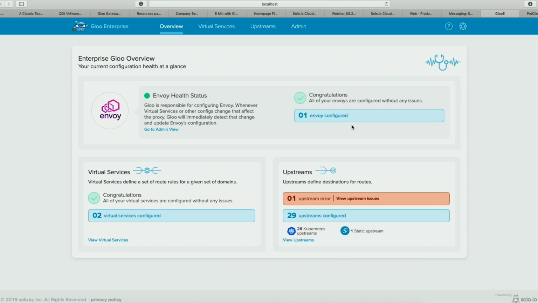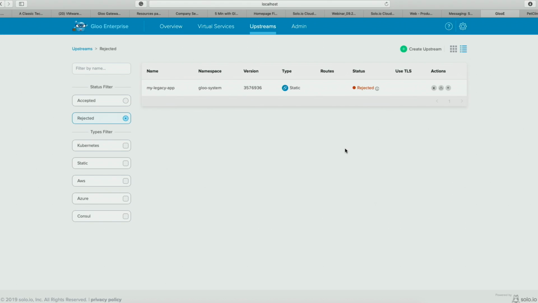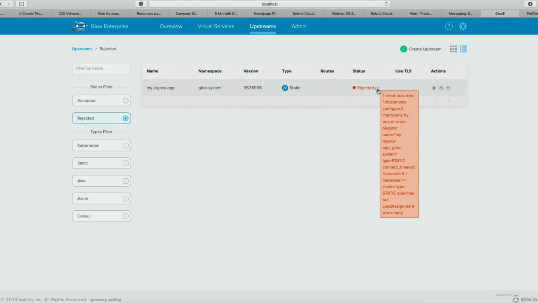Besides that, I have the upstreams. Upstream is basically the discovery of the environment. And what you can see is that I have Kubernetes services, I have some static services, and I also have a problem with one of them, as you can see. So we can go one second and see. If I click on this, you will see that it shows me that I have a rejection, and it tells me what it is. The reason it's happening is that I just trashed data there to show you that it fails, right?